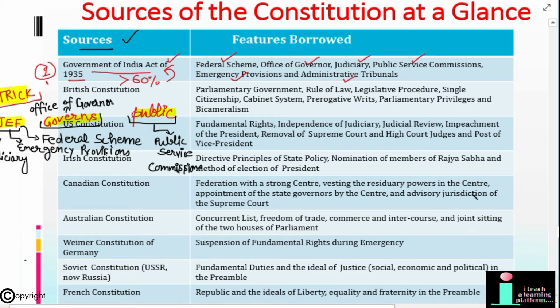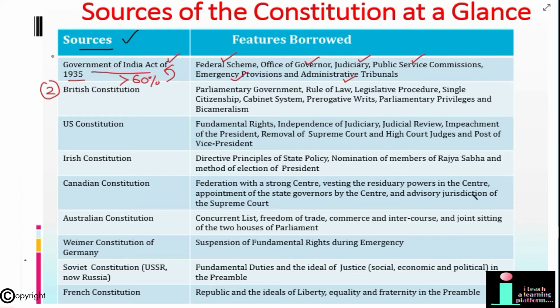J stands for Judiciary, E stands for Emergency Provisions and Administrative Tribunal, and F stands for Federal Scheme. Here governs means Office of Governor, and Public Service Commission. So this simple sentence, JEF governs public, will lead you to remember the features of Government of India Act of 1935.